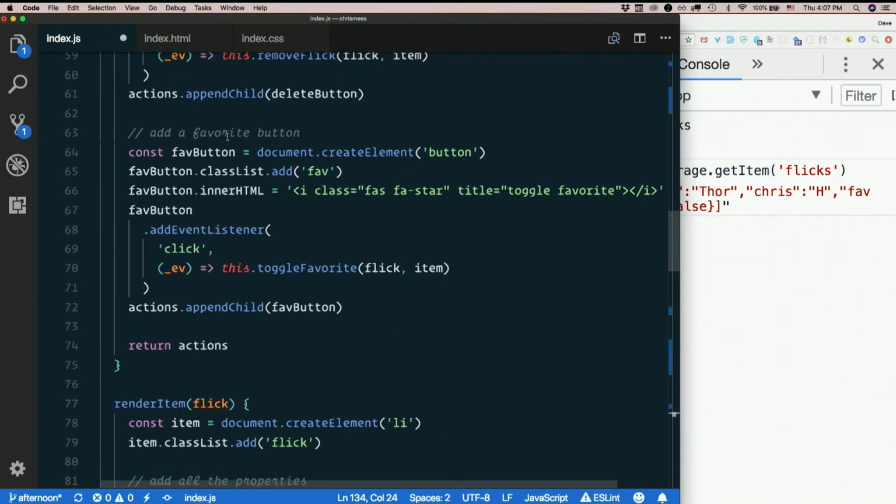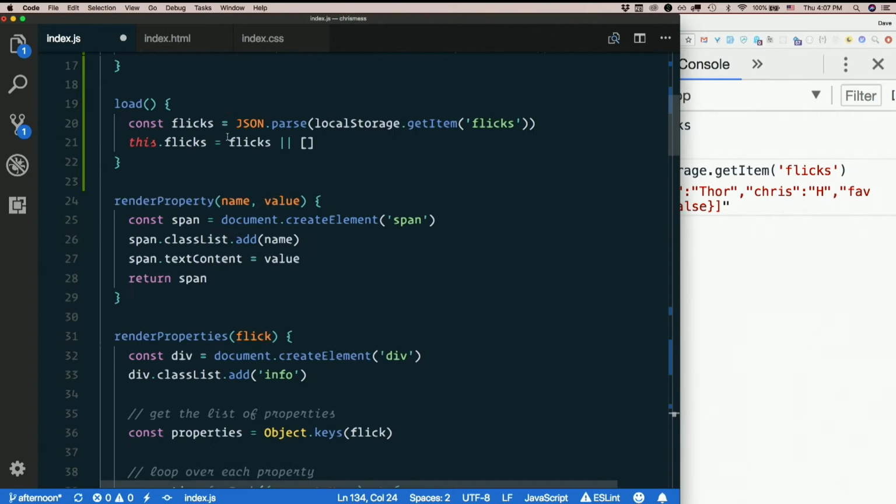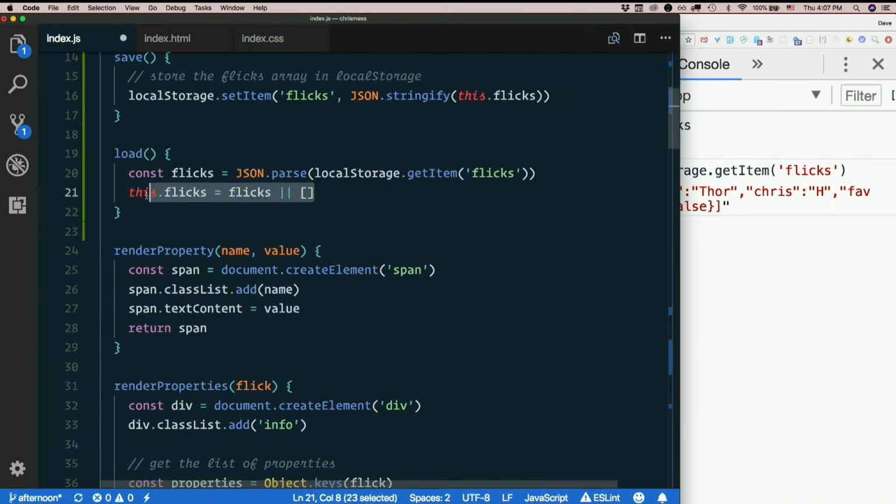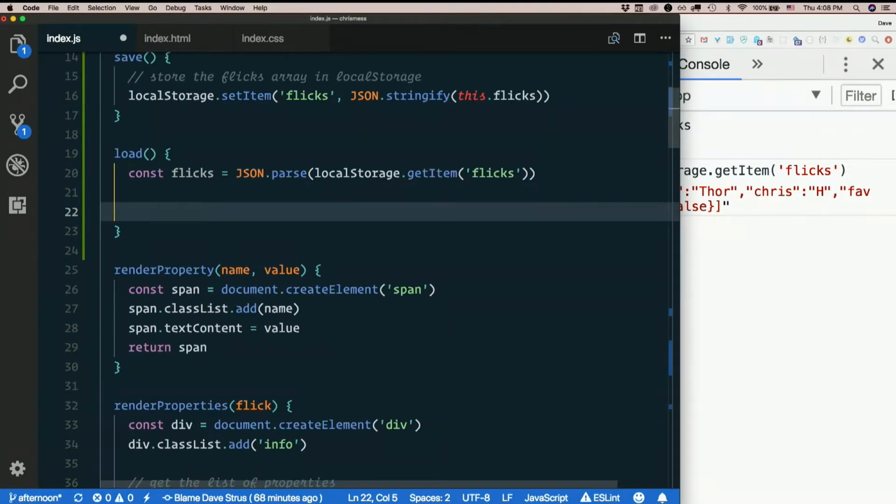So now that I have add flick that does all this stuff, what I can do in load, instead of this, seems like if flicks is an array that I just loaded out of local storage, what if I just call add flick on every item in the array? This sounds familiar.